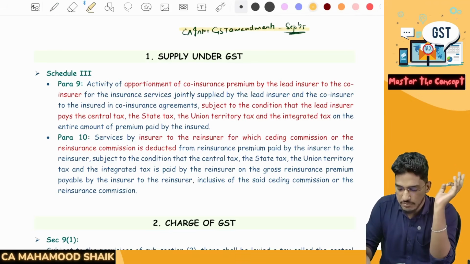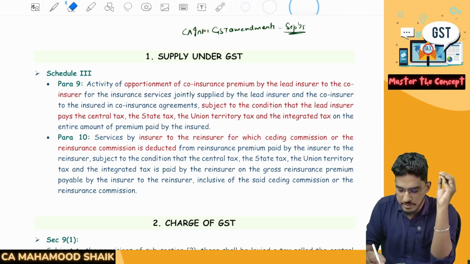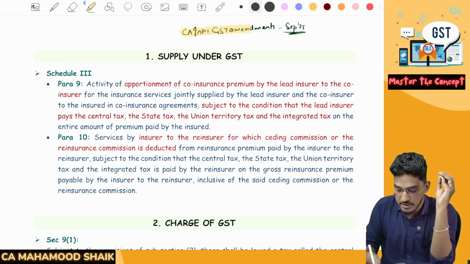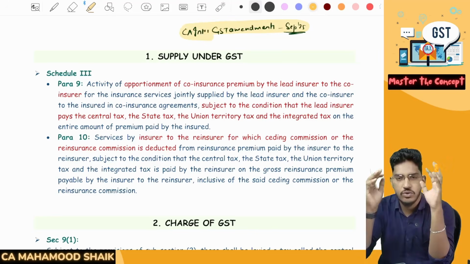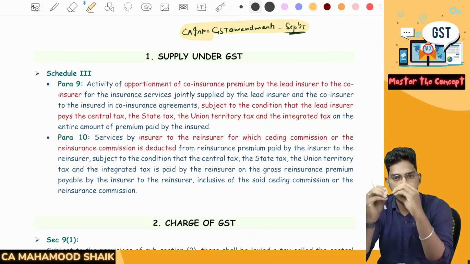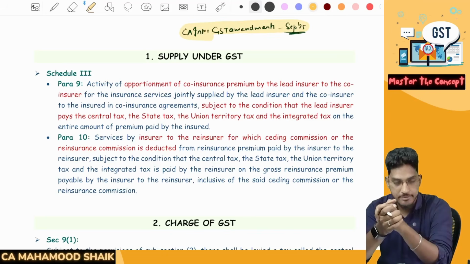So we will not take much time. There are no major amendments, so you need not get worried. You may ask, "Sir, so many amendments are there. Am I required to cover a lot of content?" No, not actually. Very limited amendments, and those are also very simple amendments.